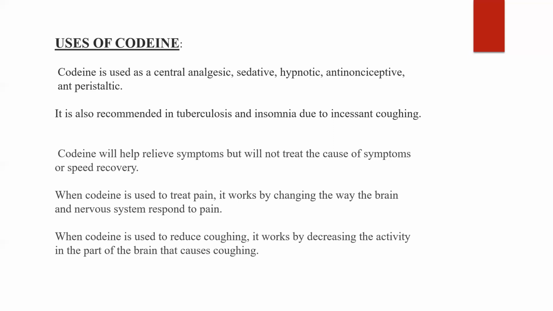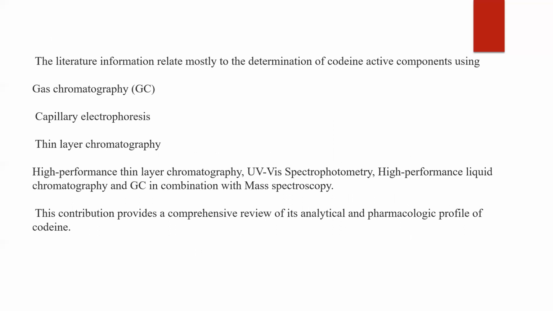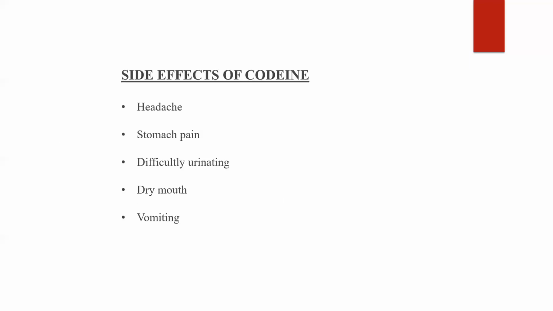When codeine is used to reduce coughing, it works by decreasing the activity in the part of the brain that causes coughing. As I already said, it decreases the activity in the part of the brain that is producing cough. The literature information related mostly to determination of codeine active components using gas chromatography, capillary electrophoresis, thin layer chromatography. This contribution provides a comprehensive review of its analytical and pharmacological profile of codeine.